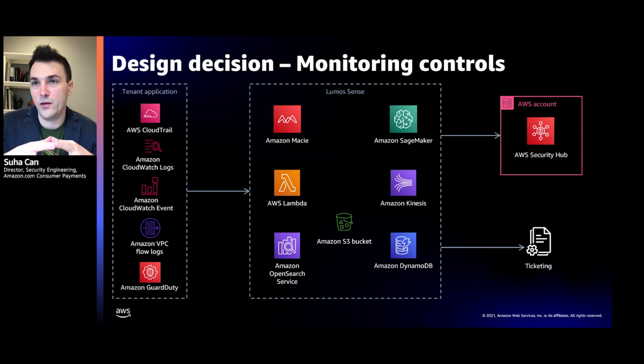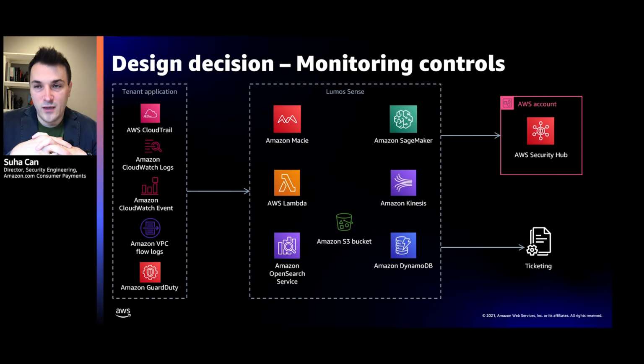So within Lumos, we built a real-time monitoring system for all of our security canaries. We leverage Security Hub for the presentation layer. And we essentially utilize all of the events from all of our AWS services in real time through a Kinesis stream, as well as our application. We analyze them. And when certain conditions occur, we will create alerts. And those alerts are integrated with our Amazon internal ticket management system for notification and response.